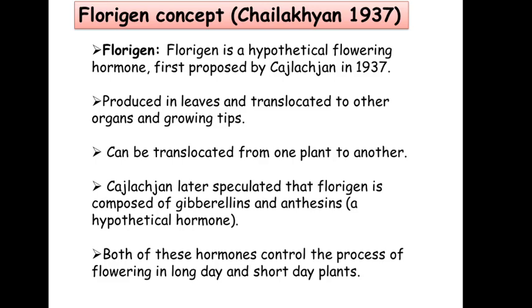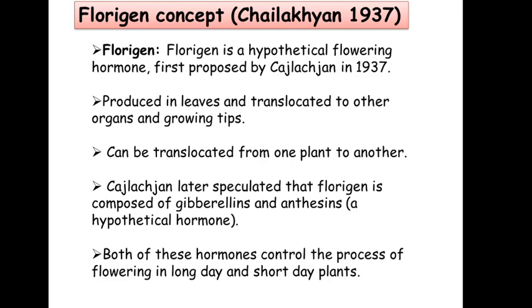the stem. So there must be a chemical message or a chemical messenger, something like a hormone, which is produced as a result of perception of the photoperiodic stimulus, and from leaves this stimulus is transported to the place of the plant where the flowering process is initiated. So Sailakhyan proposed that there is a hypothetical flowering hormone. Why do we say hypothetical? Because till today florigen could not be extracted. No one is able to extract this florigen flowering hormone. That's why we call it a hypothetical flowering hormone.